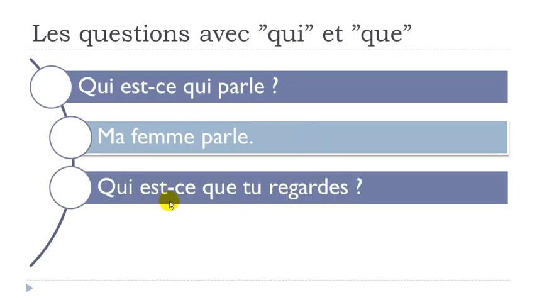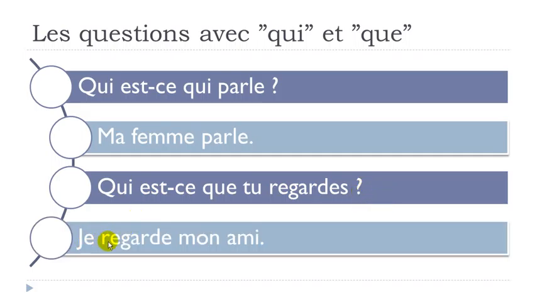And then the second example we had, it's qui est-ce que tu regardes? Okay. Je regarde mon ami. Okay, mon ami, my friend. Regarder was to watch or to look. Okay. Je regarde mon ami. And you can see here that it's, well, basically it's quite clear.